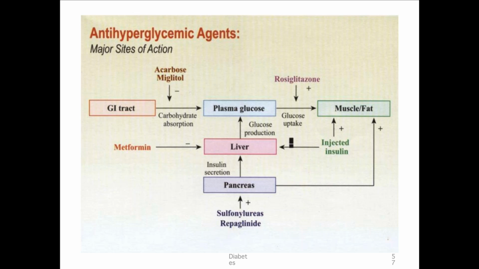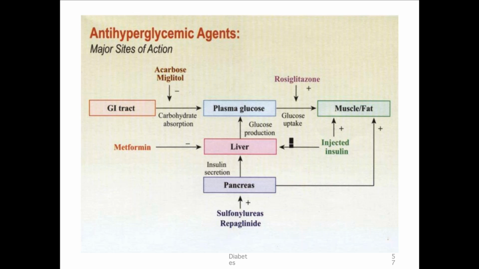And if all these fail, then you should do bariatric surgery. That will basically help in reduction of the glucose levels. There is an indication for bariatric surgery: type 2 diabetes with BMI more than 30 kg per meter square, who does not respond to 2 to 3 OHAs.